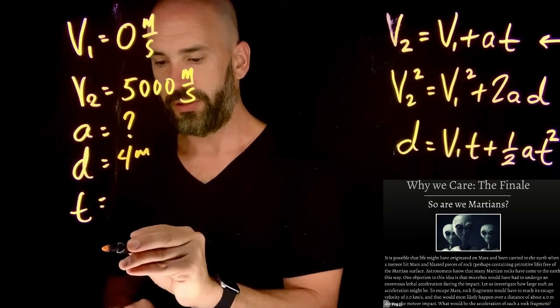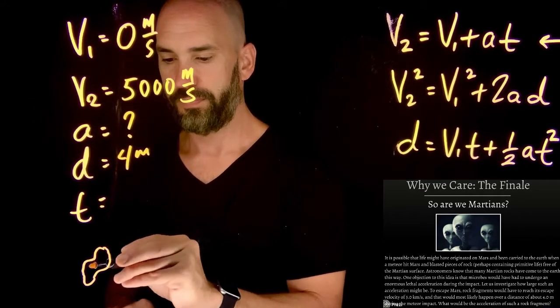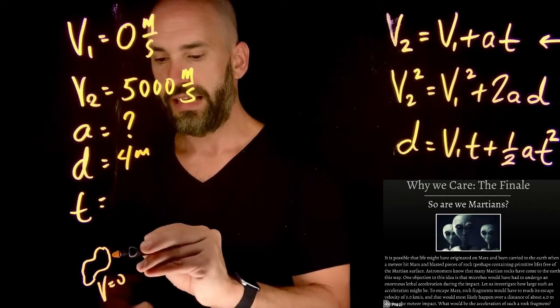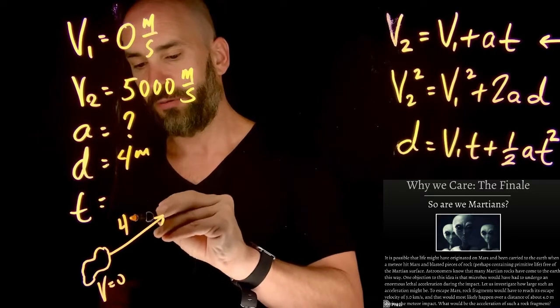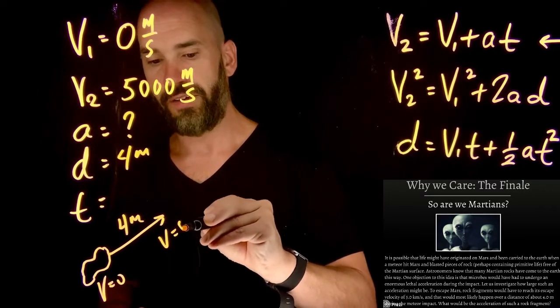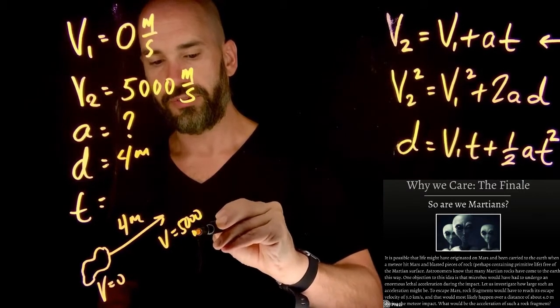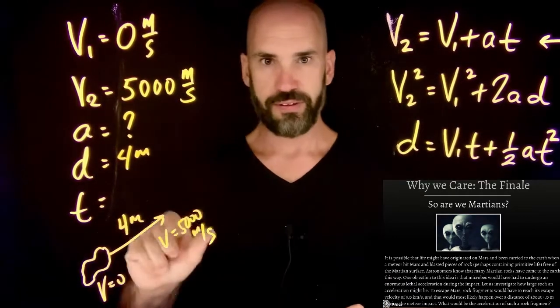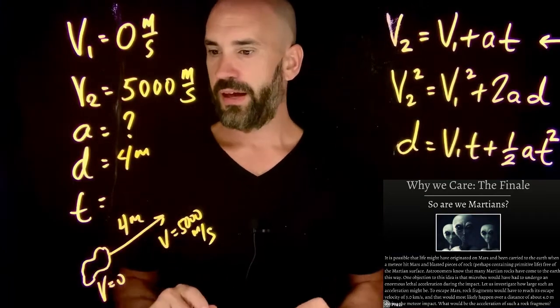So in other words, if here's my little microbe, right? It's going to be starting with v equals 0 and accelerate over a distance of 4 meters to a velocity of 5,000 meters per second. Okay? All right. Always helpful to draw a little picture to see what's happening.